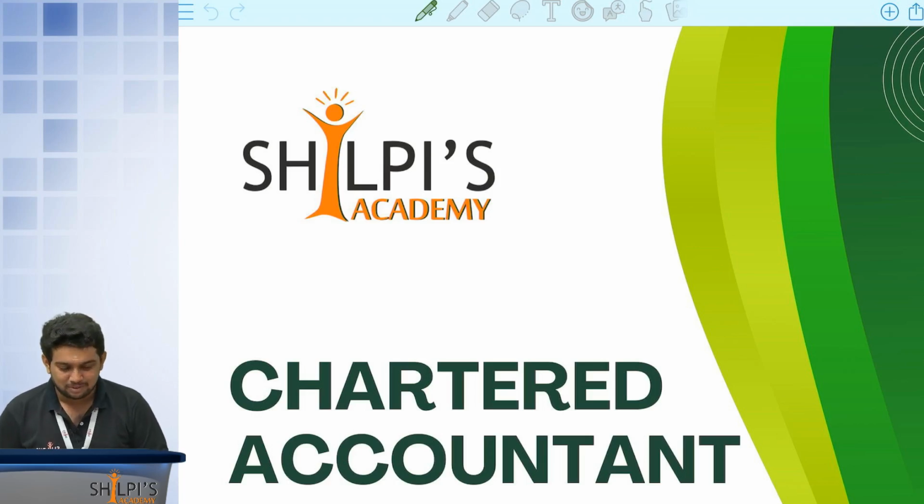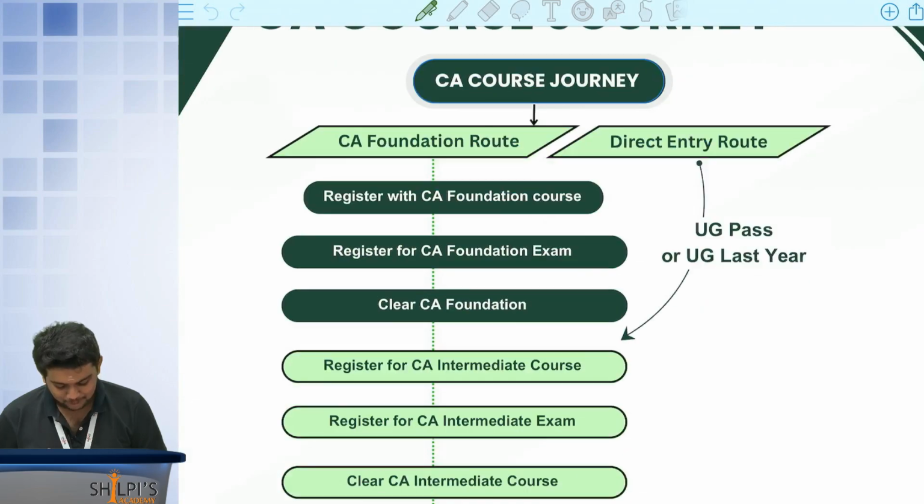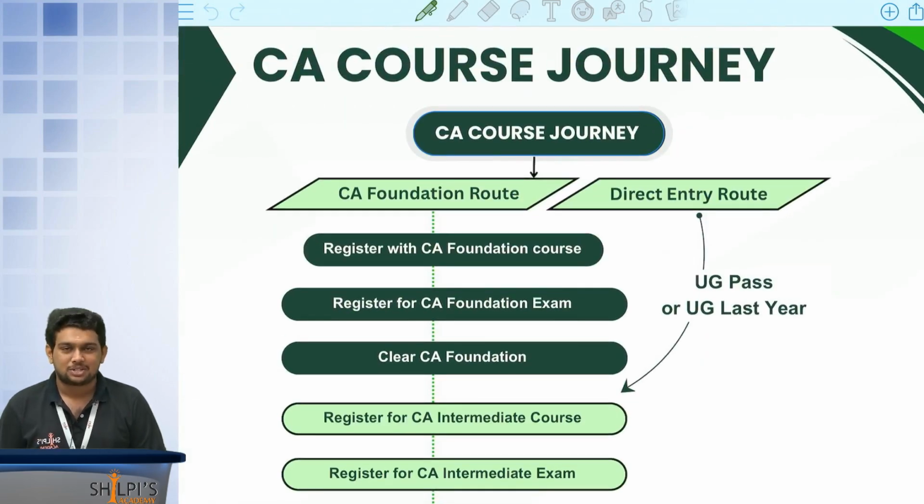In this video, we'll have a complete look at the CA course. The CA Chartered Accountant course has 3 levels: foundation level, intermediate level and final level. First, I would like to give you a journey on how the CA course is designed. First is your foundation exams. This can be bypassed by having a direct entry route also.